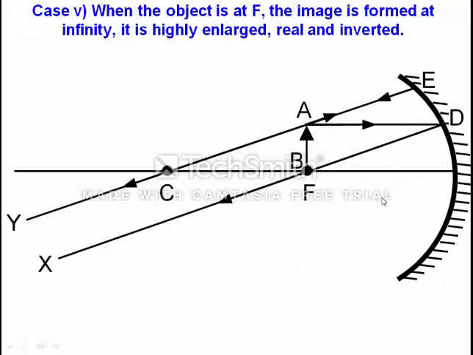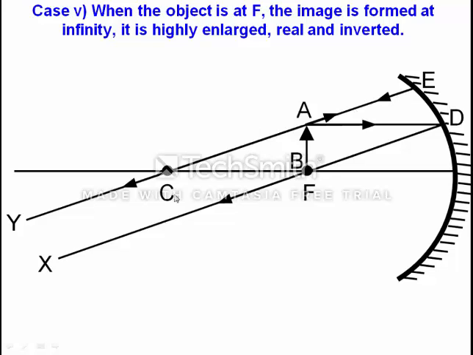So when the object is placed at focus, here the object is AB. We will take two rays, one which will be parallel to the principal axis. After reflection it will pass through focus, and second we will take a ray which will pass through center of curvature from the head of AB.